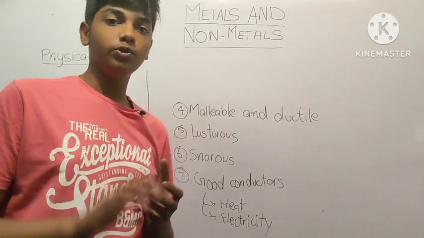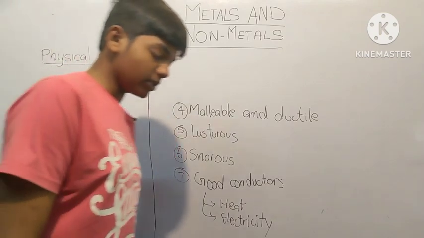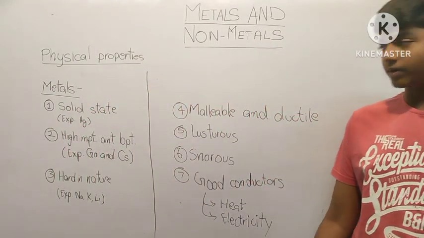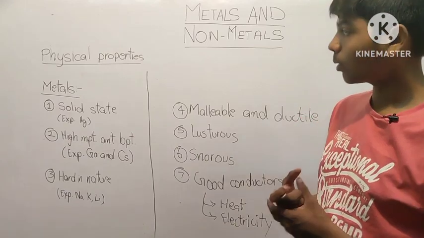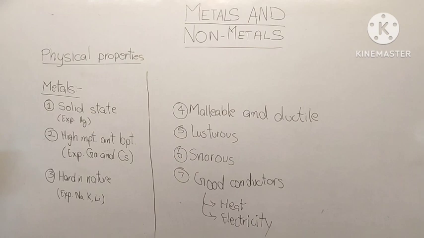So we are starting with a new chapter which is metals and non-metals. This is the very first part of metals and non-metals, so we'll be discussing the very basics. This is the third chapter of our chemistry. Let's discuss the physical properties of metals and non-metals. Then we will discuss how we say that something is a metal or a non-metal.